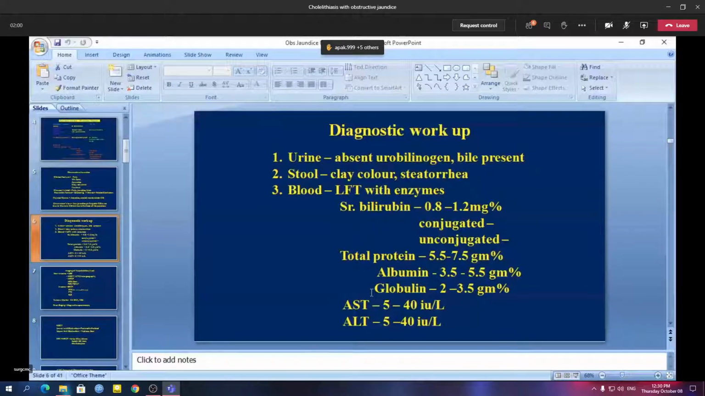Liver enzymes are very important: AST and ALT. In obstructive jaundice, there are not many changes in the hepatocyte enzymes. So these are usually not much altered, but in hepatocellular jaundice, as you know, the AST and ALT levels will be very much increased.